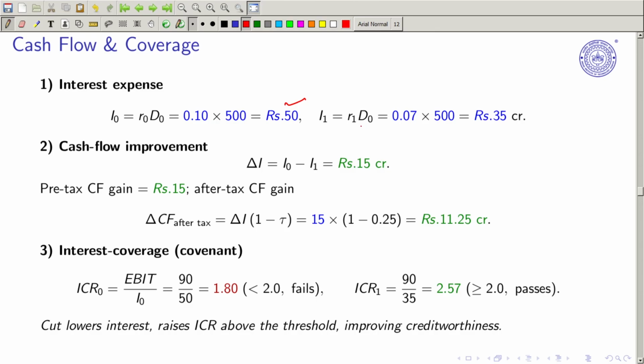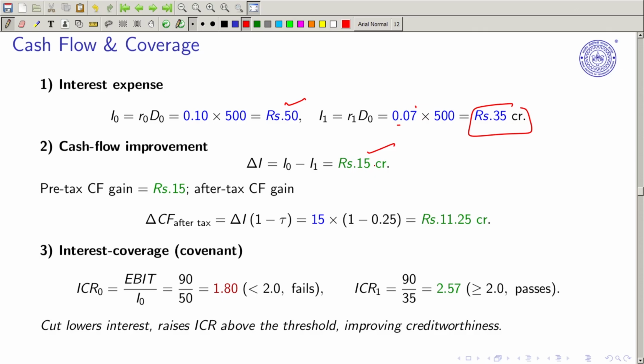Investment in period 1 is how much? R1 into D0. So now the rate has come down to 7%, so it is just 35 crore, right. How much has been the cash flow improvement? So I0 minus I1, 50 minus 35, 15 crore rupees is the improvement.